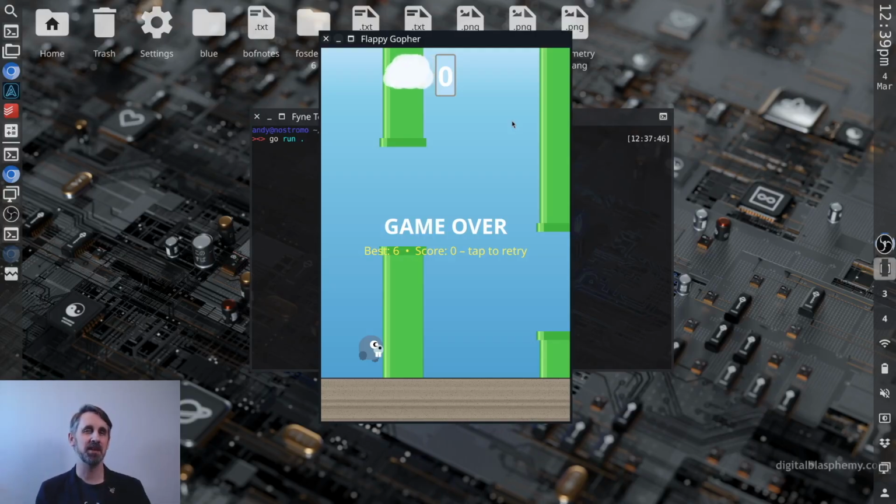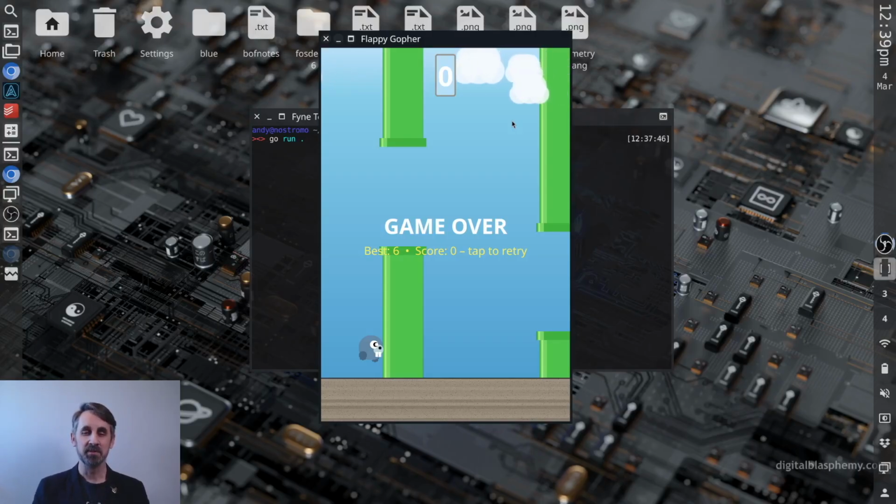I was so excited. Once you get into it, it's very easy to just keep going for that high score. It says my best is 6, but actually, I much prefer playing this on my phone where the tap is a lot more intuitive than the keyboard, something about the timing. And as a Fyne app, it works absolutely everywhere, so that's perfectly fine.